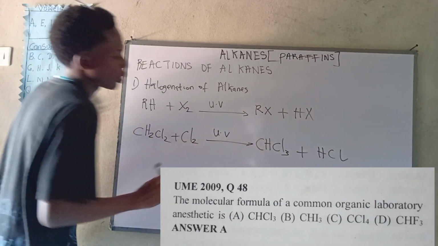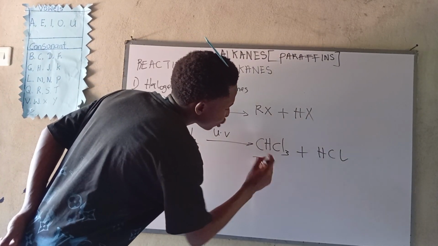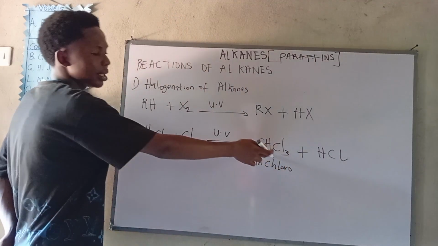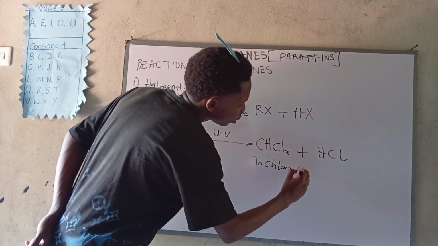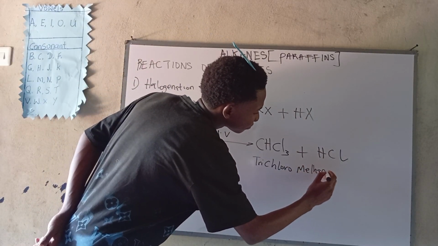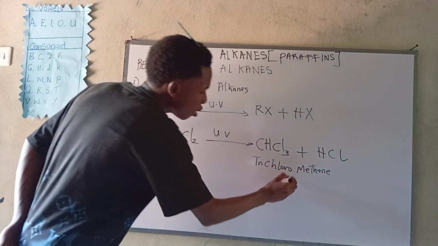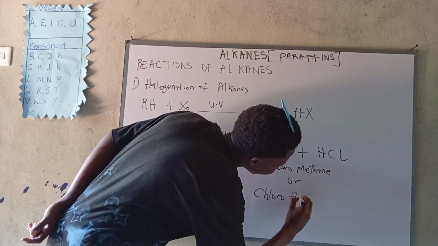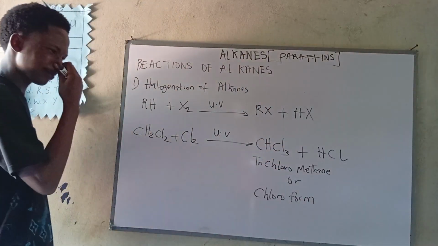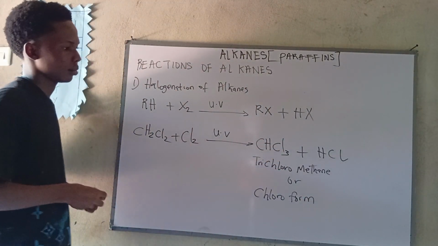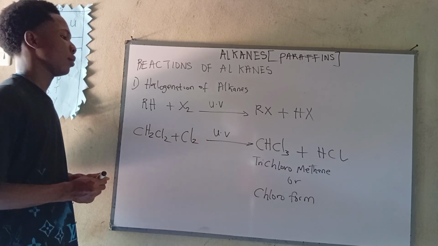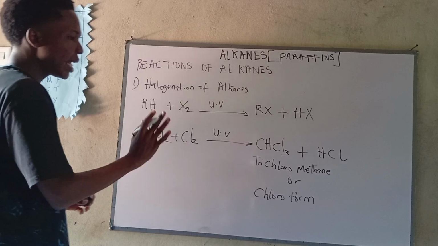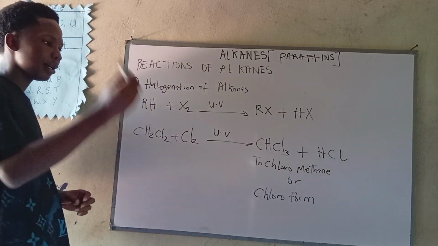Okay, now what do we call this compound here? Simple. We call it trichloro, because of the three chlorines here. Trichloromethane, or chloroform. Now, finally, since we've gotten the names, it doesn't end here. There is a further reaction.